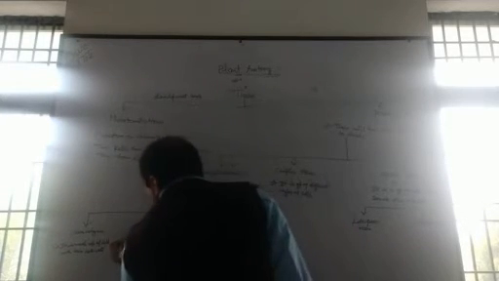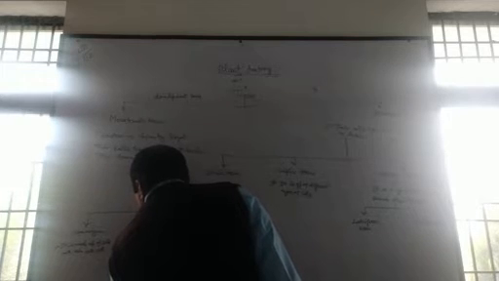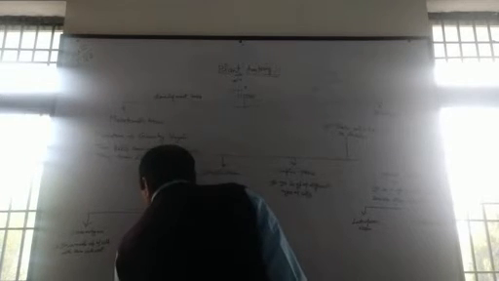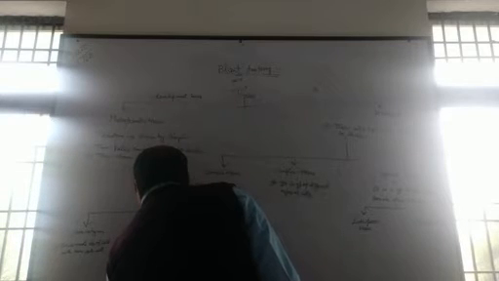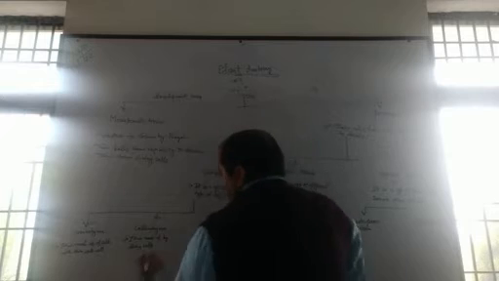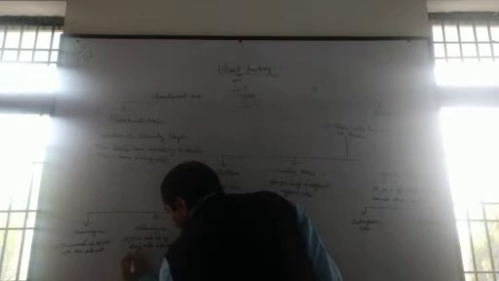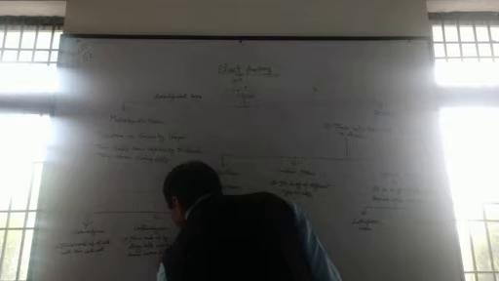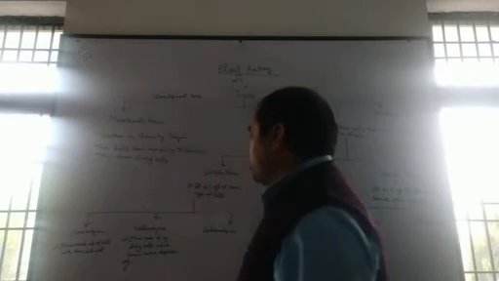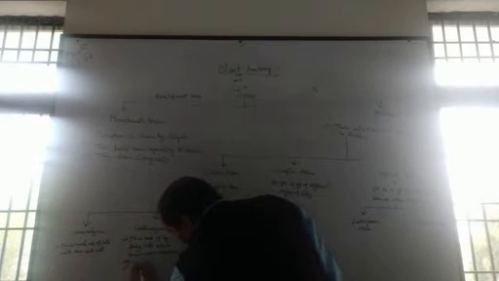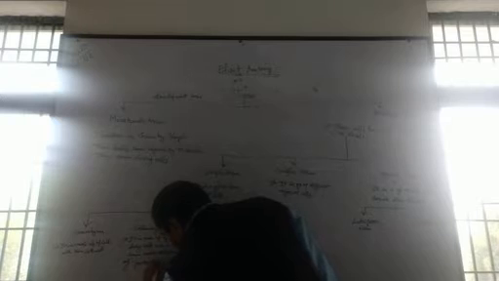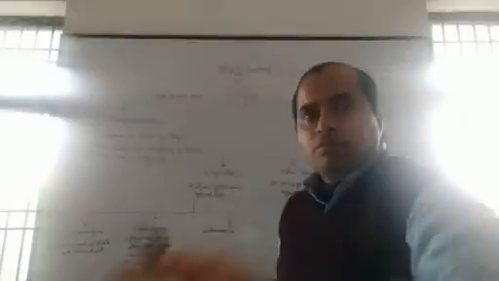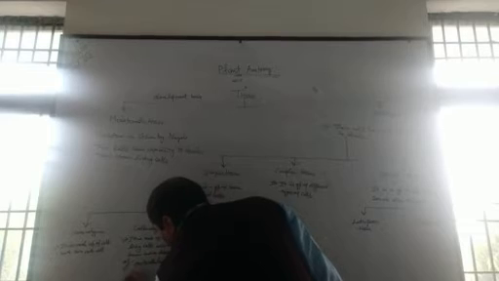Parenchyma is made up of living cells. Collenchyma is made up of living cells which have extra deposition of pectocellulose on their cell wall.